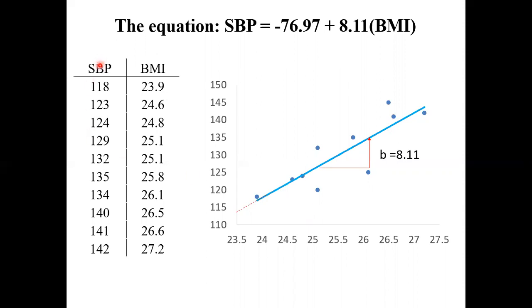So now we have SBP and BMI, and we plot it. What do you see? Generally, the higher the BMI, the higher the BP. There are no outliers, right? A dot like this means there's an outlier. A dot like this means an outlier. Generally, we don't see any outliers.